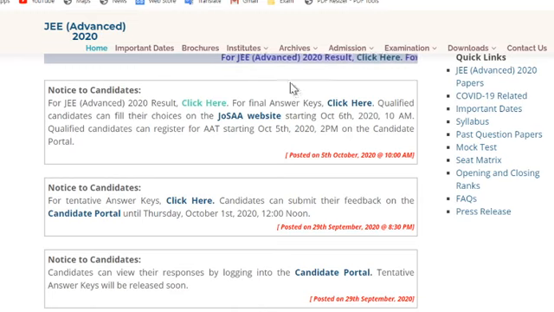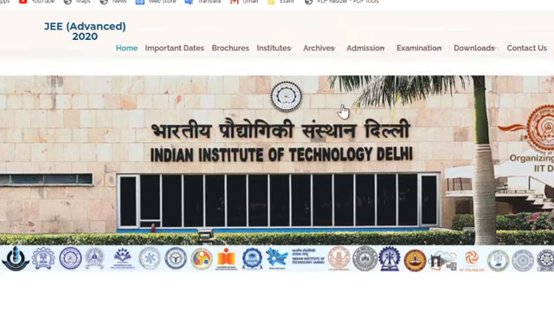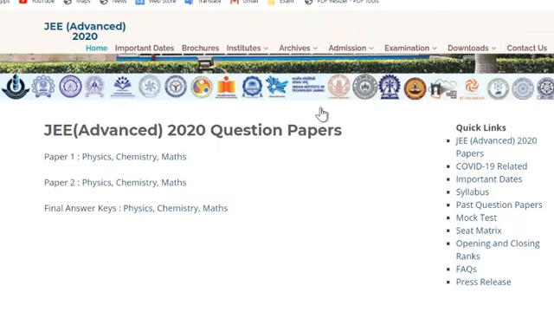And now let's talk about the final answer key. Here, just beside this link, you can get another link which is the final answer key. Here it is the final answer key where my hand sign is over it. If you click on that link, then, wait a minute, yes, you can see the final answer key come up.